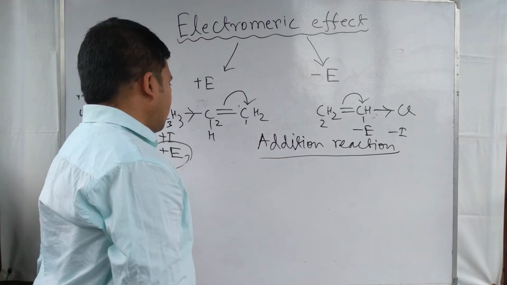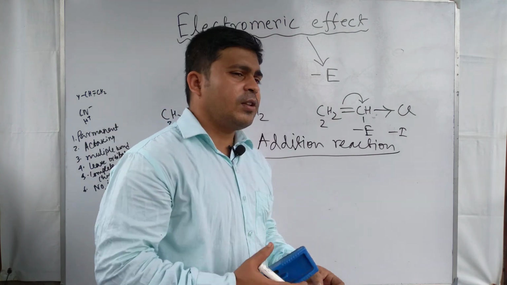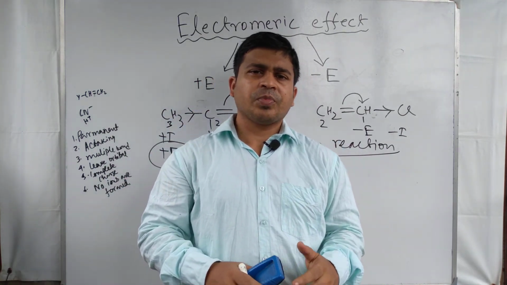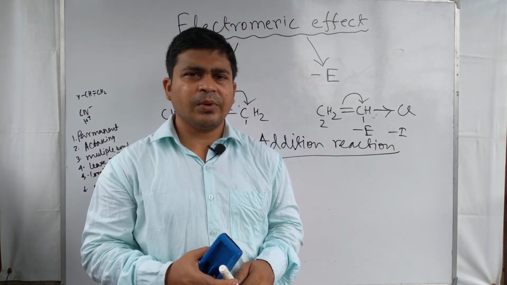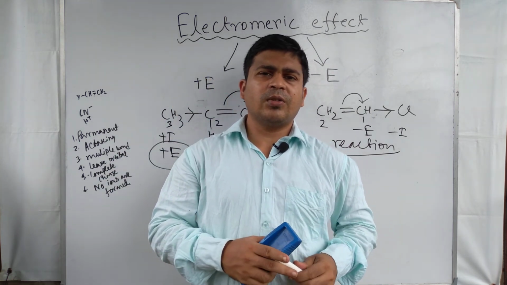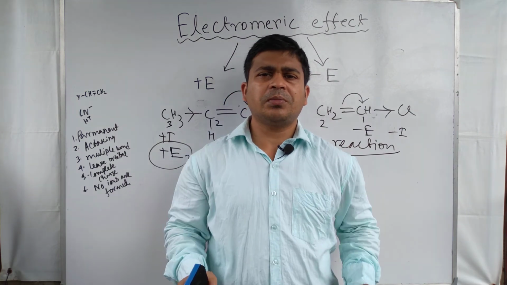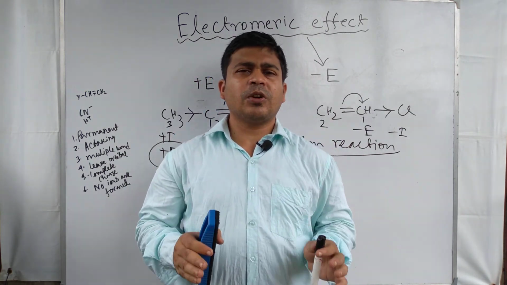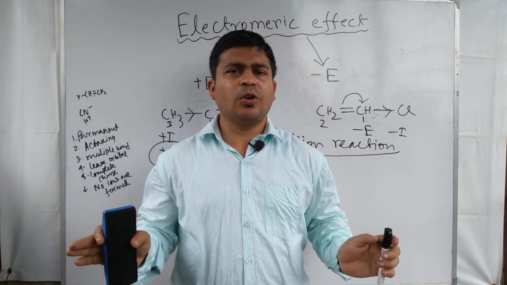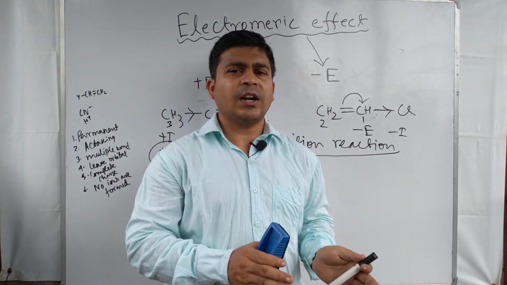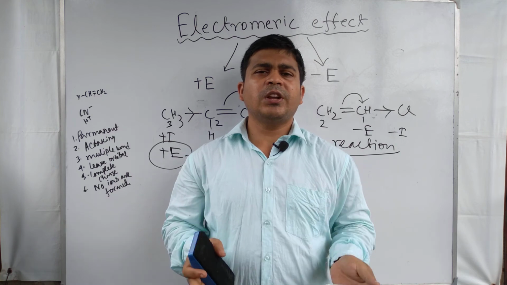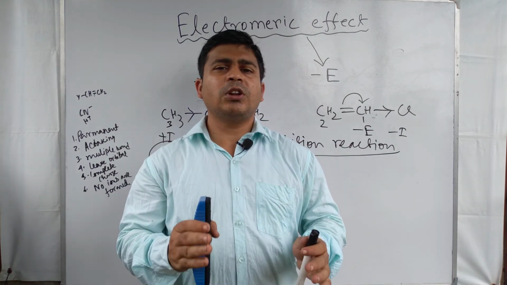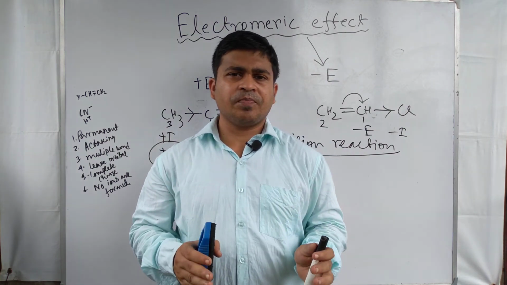So this is about the electromagnetic effect, and if we make a summary, the electromagnetic effect is a temporary effect. It is observed only in presence of an attacking reagent. In absence of attacking reagent, it is not shown, and it is a complete charge separation. It is possible only where the pi bond is present.